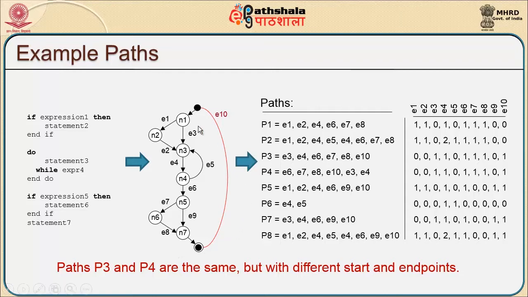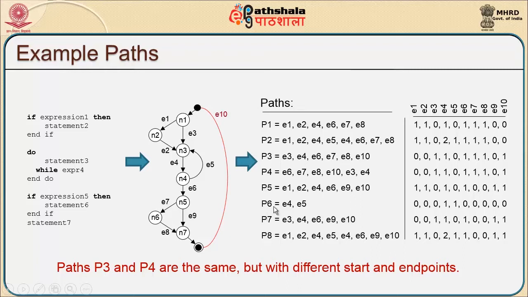The independent paths associated with this particular graph are, say, path P1. Let us take only one path for now for discussion. For P1 we will traverse through the edges, isn't it? In this particular case I consider E1, E2, E4, E6, E7, E8, which is one of the paths which has a clear start and a clear end.